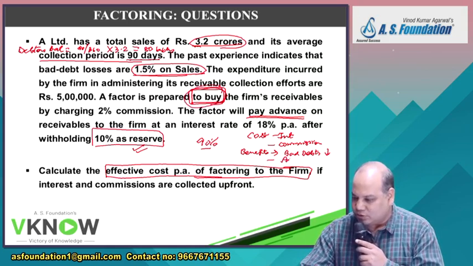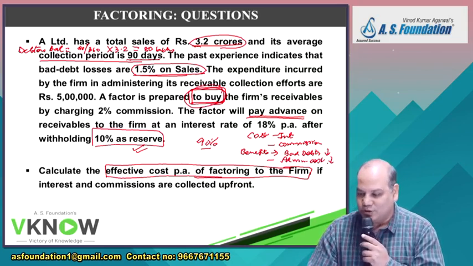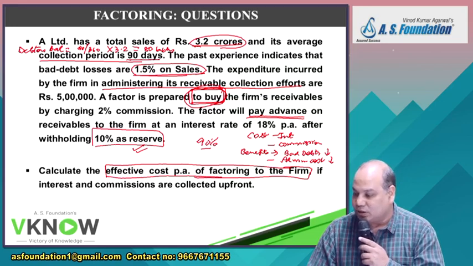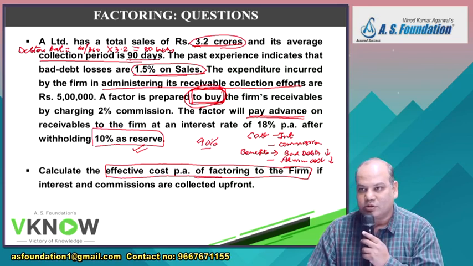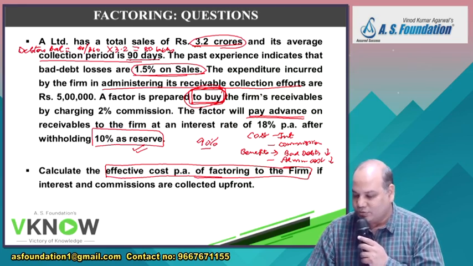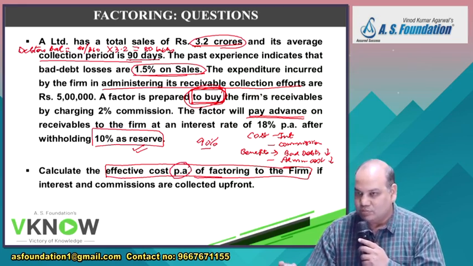And second, your administration cost of 5 lakh you don't have to incur, because the factor will take all the responsibility of collection and bad debt. So you have to add interest plus commission minus bad debt minus administration cost. That is called the effective cost, and then you have to convert it into per annum in percentage.